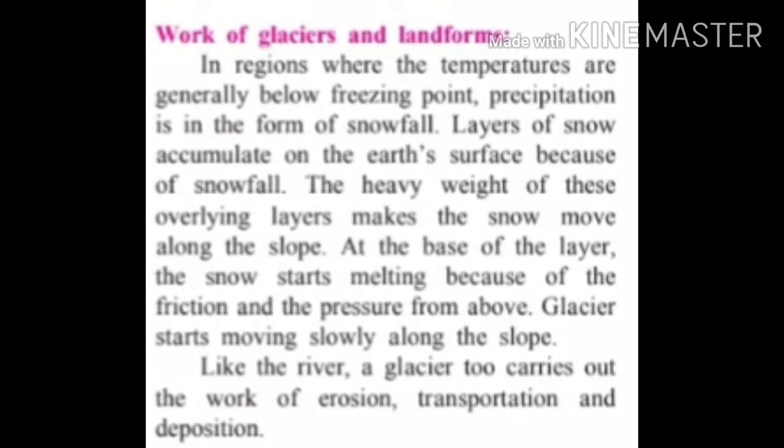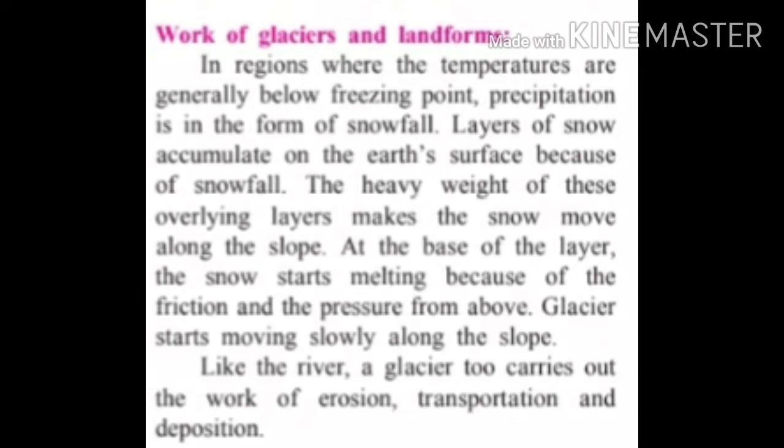Like a river, a glacier too carries out the work of erosion, transportation and deposition. Now let's see the explanation of this point. Glaciers originate where the temperature is below 0 degrees Celsius, that is, below freezing point. When the temperature is below freezing point, precipitation, meaning water droplets, converts into snowfall. Snowfall means ice particles. Water drops are converting into ice particles because of the low temperature.